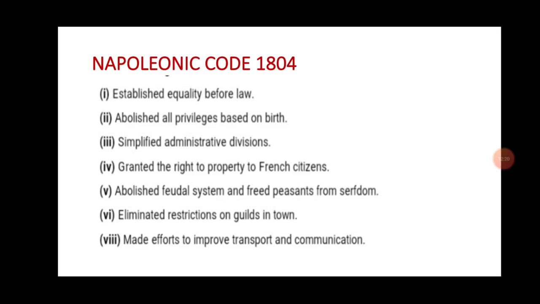Guild restrictions were there, so he removed them for free trade. He made efforts to improve transportation and communication for the economic development of the country. So these changes were made by Napoleon to make the future of France bright.